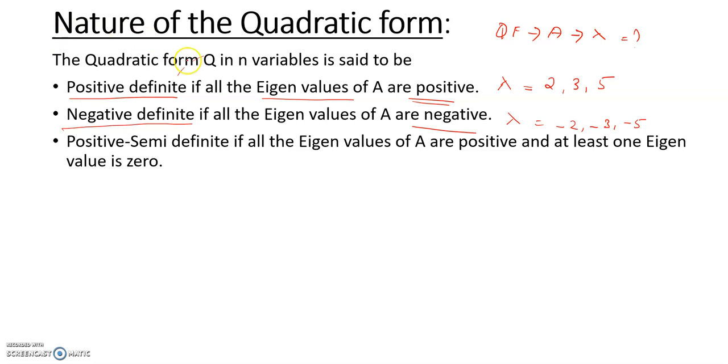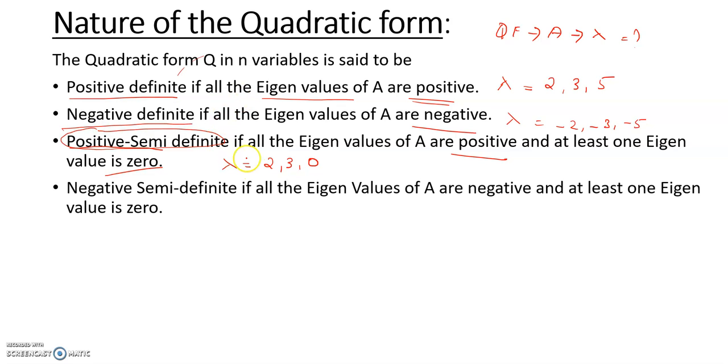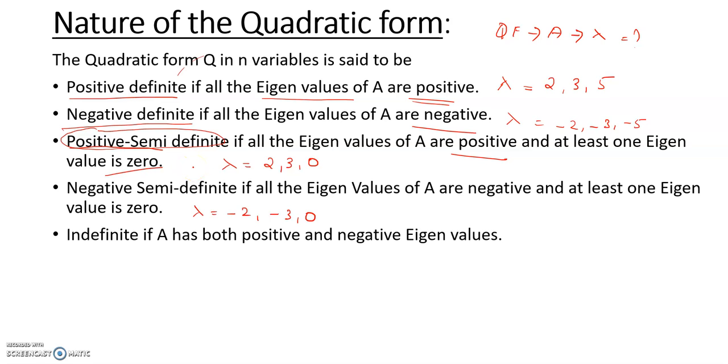Positive semi-definite. Now all the eigenvalues are positive and one eigenvalue is 0. For example, let us take the same 2, 3, and 0. So this is called positive semi-definite. Negative semi-definite, what will it be? All the eigenvalues are negative and one is 0. So negative, 0.